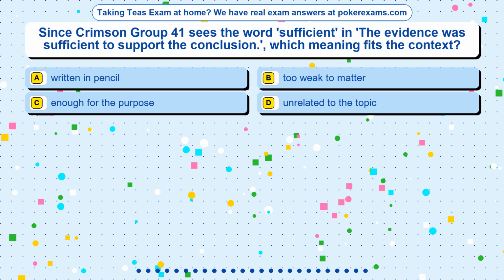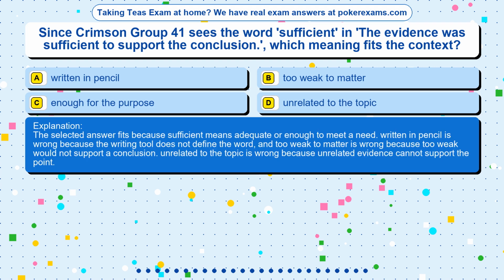The correct answer is option. The selected answer fits because sufficient means adequate or enough to meet a need. Written in pencil is wrong because the writing tool does not define the word, and too weak to matter is wrong because too weak would not support a conclusion. Unrelated to the topic is wrong because unrelated evidence cannot support the point.